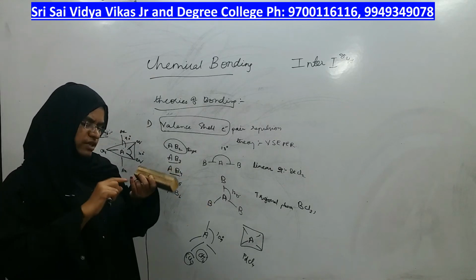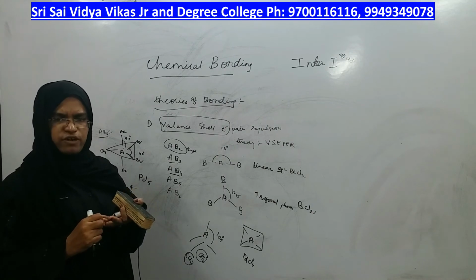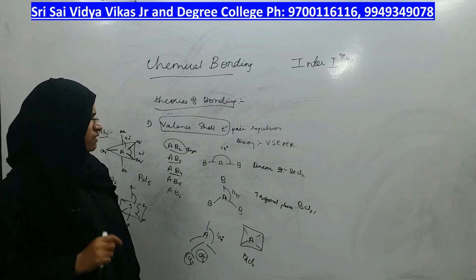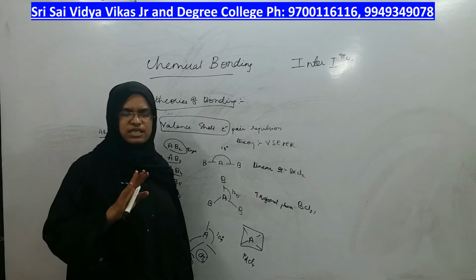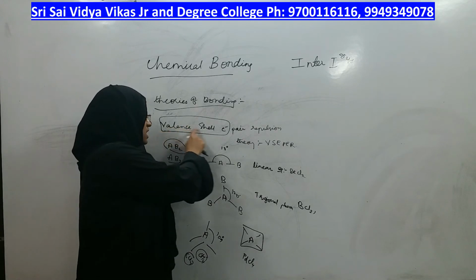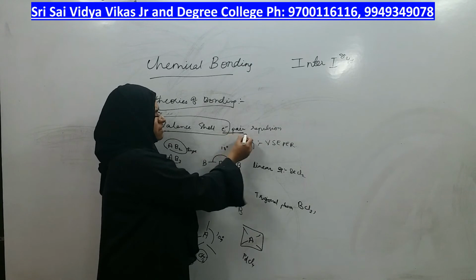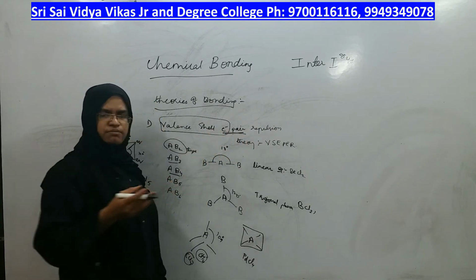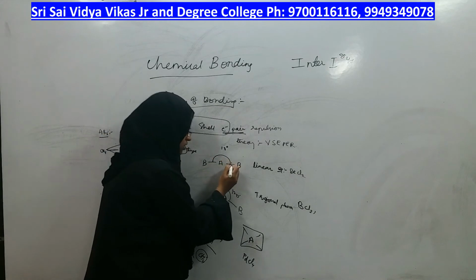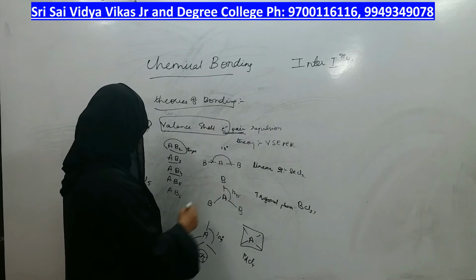Because whether they are lone pairs of electrons or bond pairs of electrons, they always try to arrange in such a manner that repulsion between the valence shell electron pairs is minimal. The electron pair can be a lone pair or a bond pair. This is a bond pair, this is also a bond pair, and in the same way all these are bond pairs.